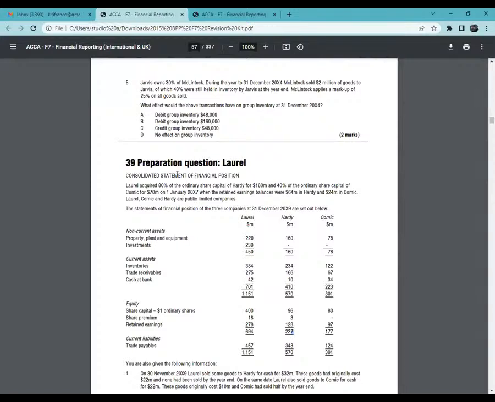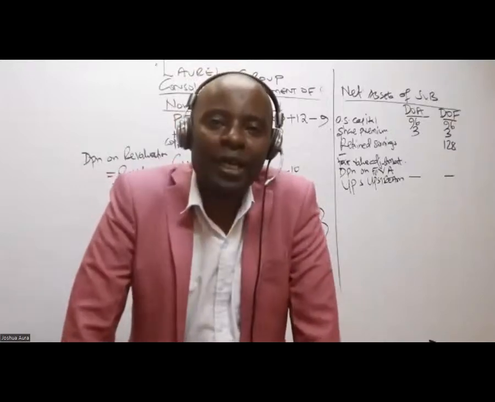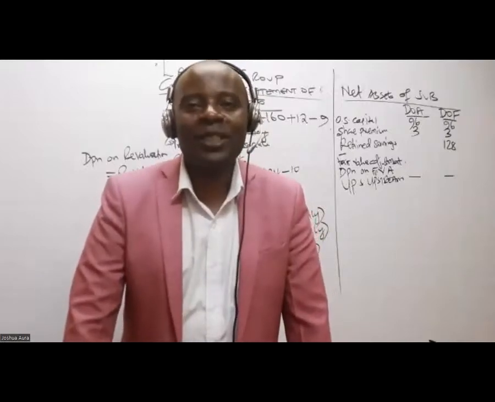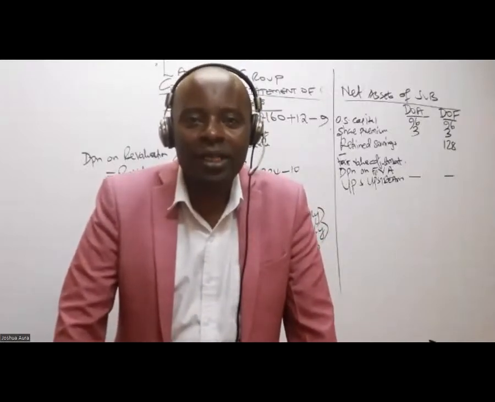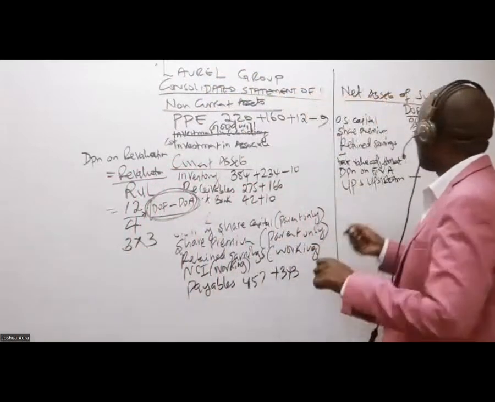So like now here, they have told us, Laurel acquired 80% of the ordinary share capital of Hardy for 160 million and 40% of the ordinary share capital of Comic for 70 million on 1st January 2017, when the retained earning balances was 64 for Hardy, 24 in Comic. That's very nice. But anything to do with an associate, as we start our group consolidations, is useless. So the only thing that you want now is 64, retained earnings of the subsidiary at acquisition.